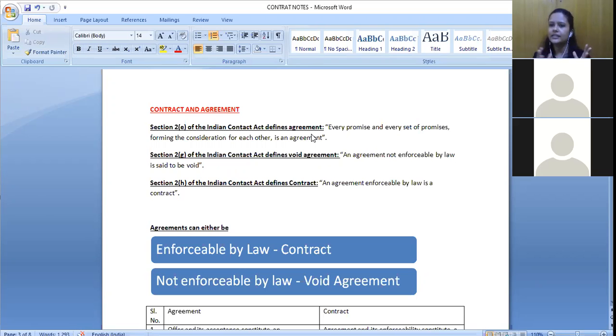So what is consideration here is both of us are getting something, and because of which we are making one single promise or a set of promises. So that makes it an agreement, right? It may be any simple thing or any complicated thing, anything, it would become an agreement. So what is agreement? One single promise or a set of promises. Why are we making those promises? Because there is some sort of a consideration, some sort of a thing that we are getting out of it, some benefit.